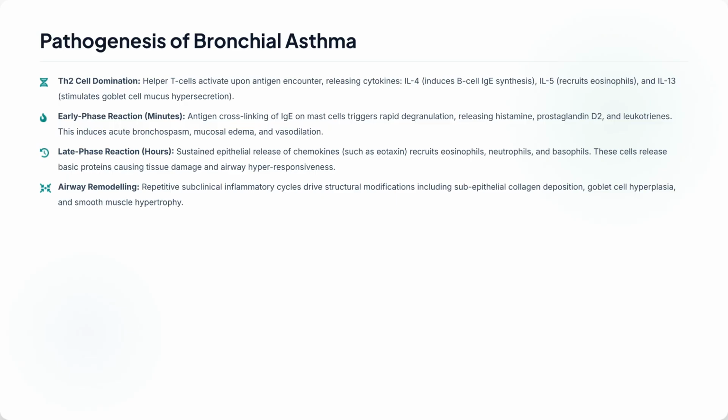The pathogenesis of asthma involves T2 cell domination, triggering the release of inflammatory cytokines. This leads to an early phase reaction, causing acute bronchospasm, and a late phase reaction recruiting inflammatory cells. Repetitive cycles of inflammation drive airway remodeling, causing structural changes like smooth muscle hypertrophy.